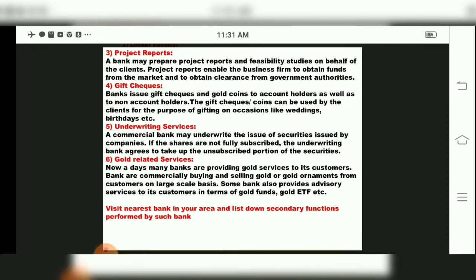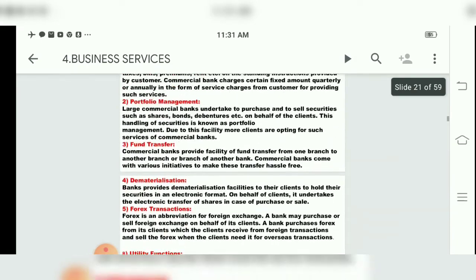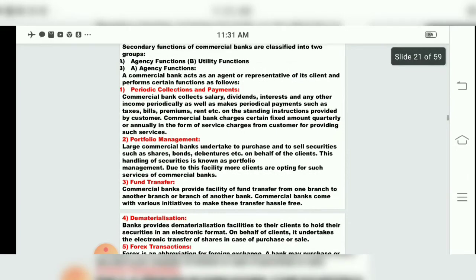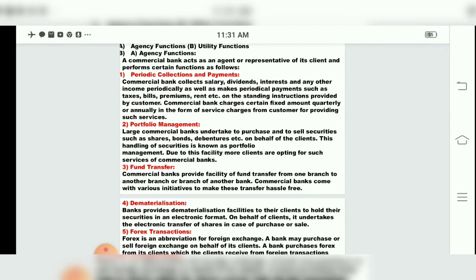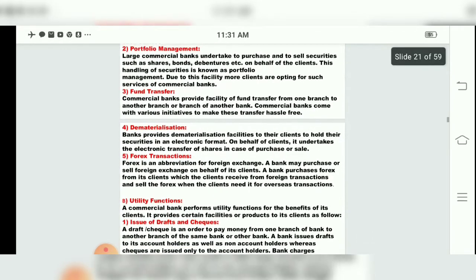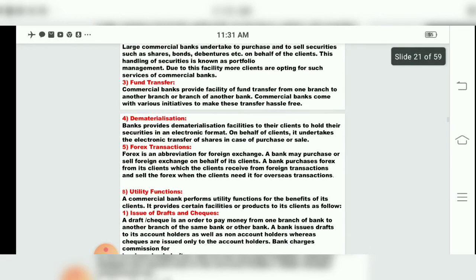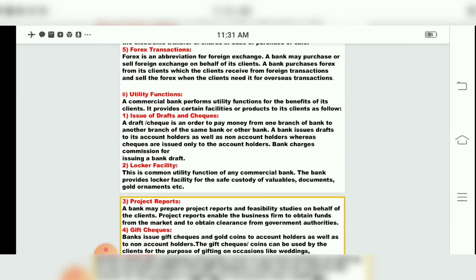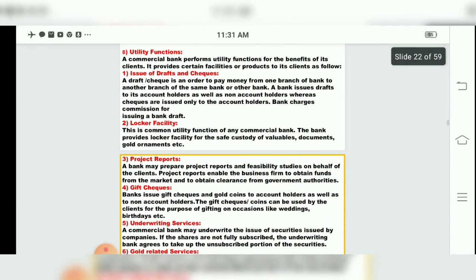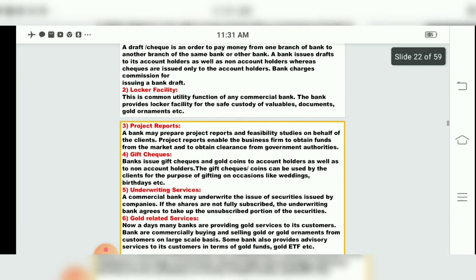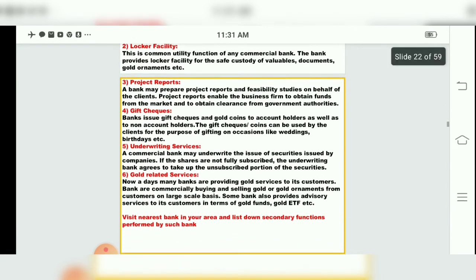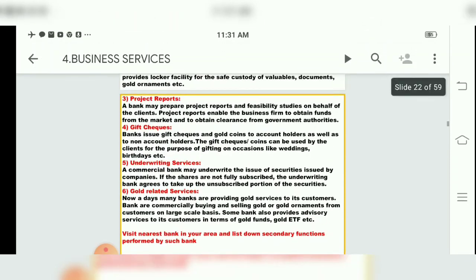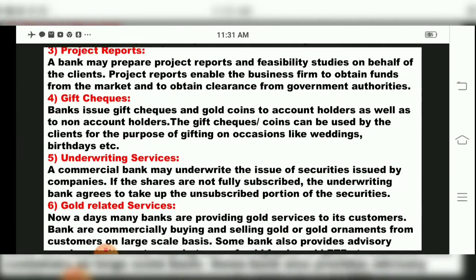So these secondary functions and utility functions we have studied, children, in this period, where various agency functions were there. In agency functions we studied periodic collection and payments, portfolio management, fund transfer, dematerialization, forex transactions. We also studied utility functions. Under that we studied issue of drafts and checks, locker facility, project reports, gift checks, underwriting services, gold related services, children. Now in the next period we will study the next point of this chapter.